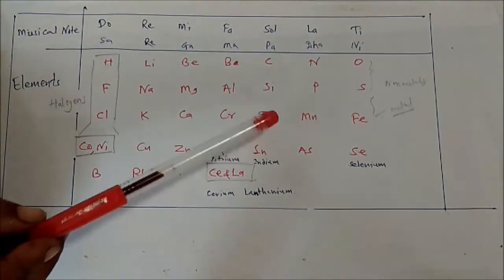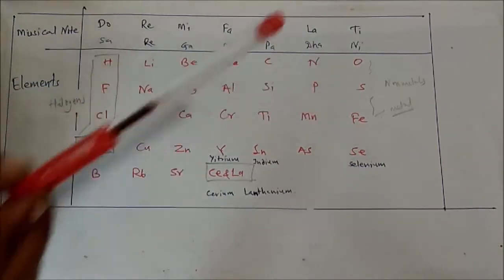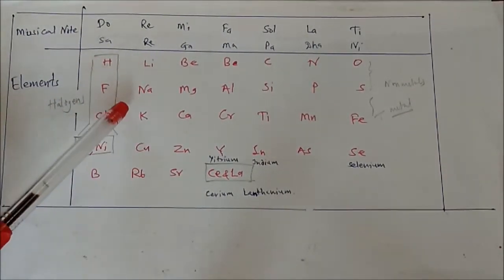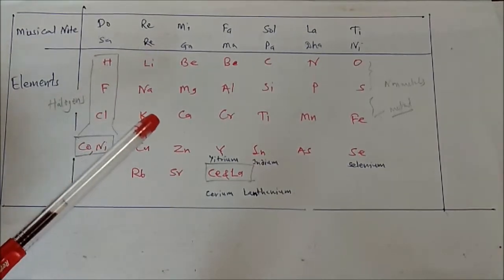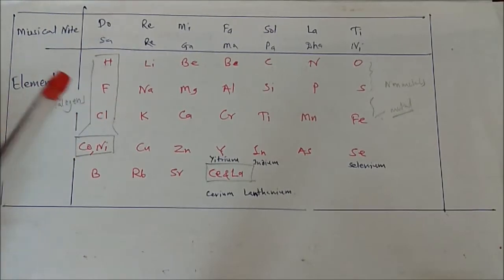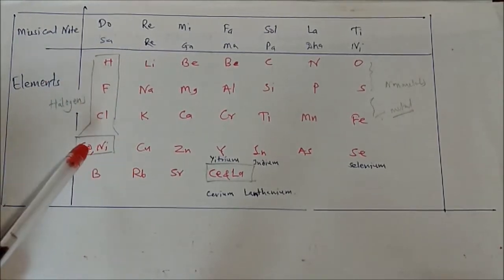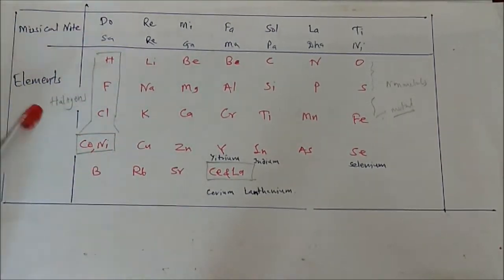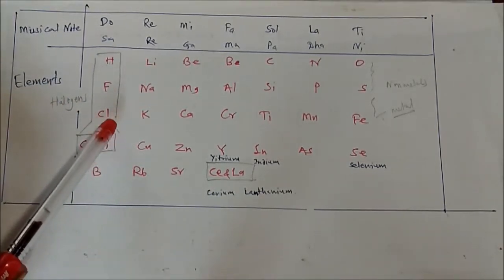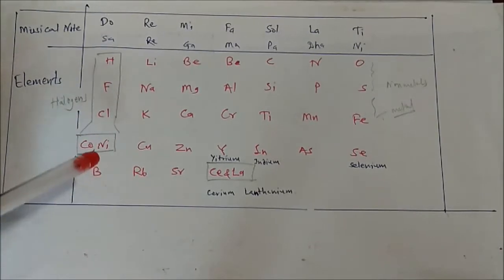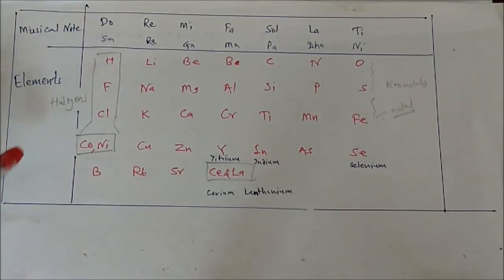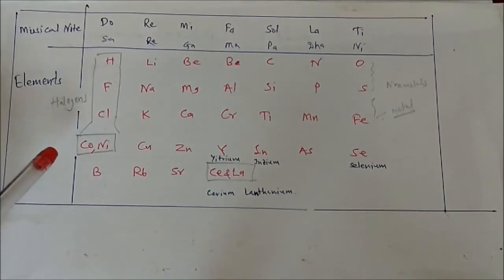Here many limitations are found in Newland's octaves, and therefore, whenever the properties of new elements were discovered, later on they did not fit in Newland's tabulation form or Newland's law of octaves, and therefore his attempt, whatever he gave, was a failed attempt.